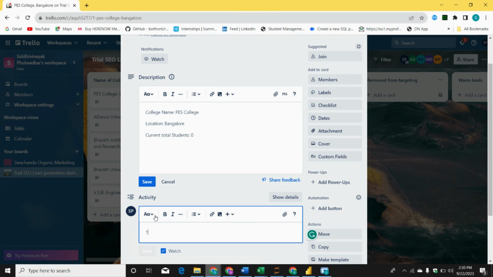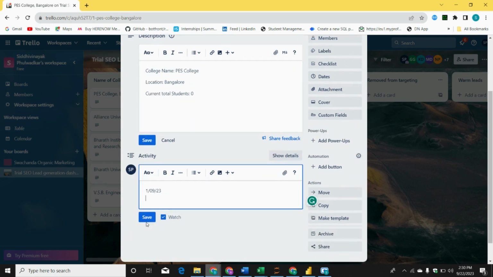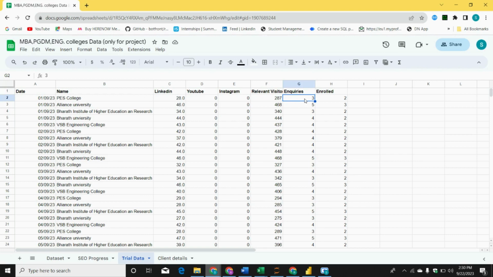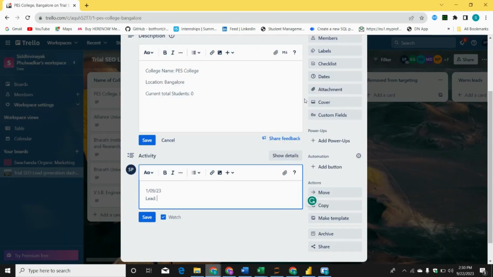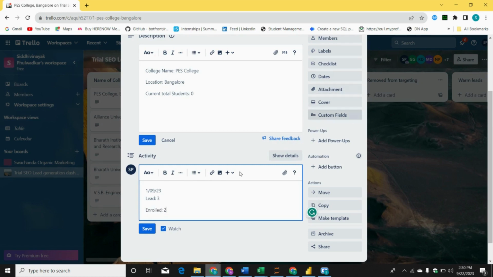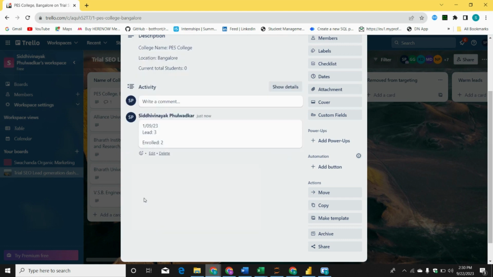Okay, of 1st September 23. And here I'm writing the comment of only inquiries, or I will type leads. Inquiries means nothing but the leads. So I will type leads. How many are leads? Inquiries are three from this college. So leads are three and enrolled are two. Okay, once I make this comment, I will save it.